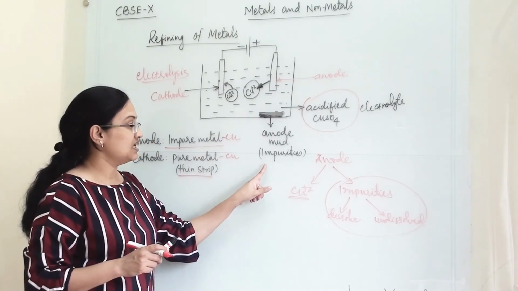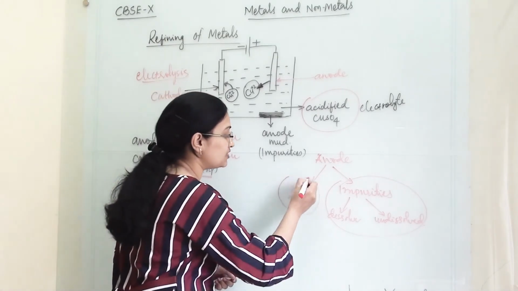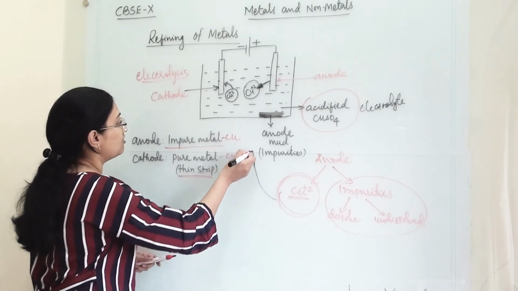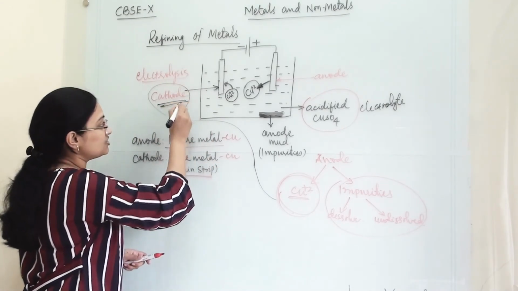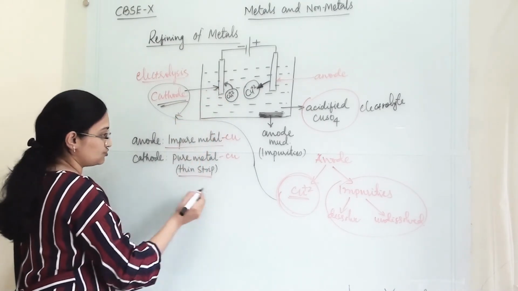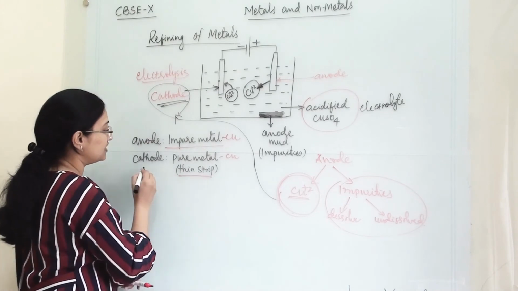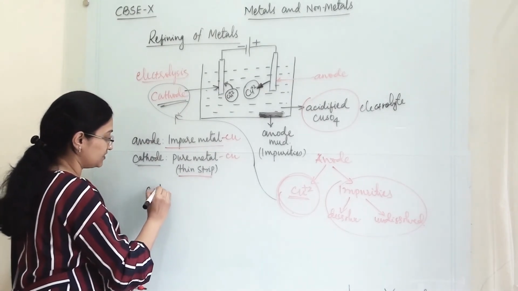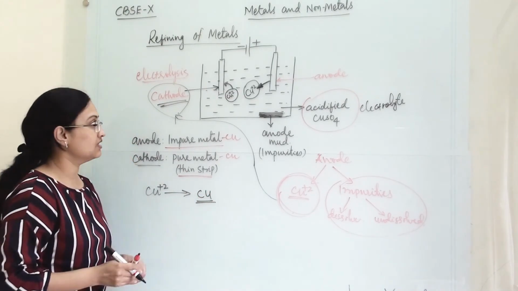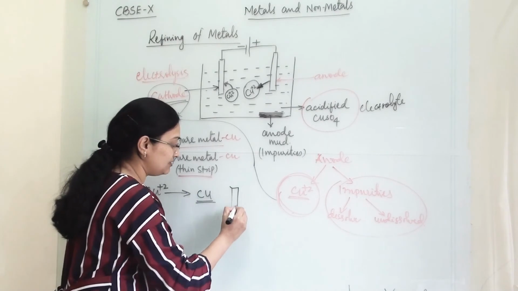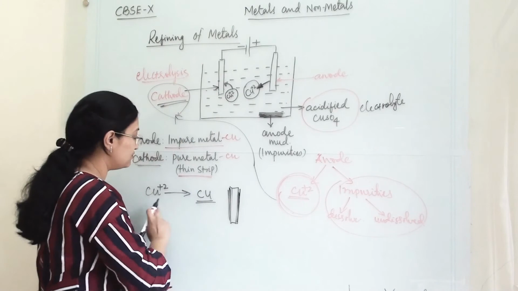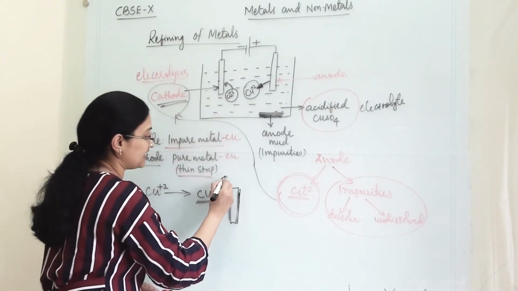Now whatever Cu+2 ions are coming out will migrate towards our cathode. So here it will migrate and there it will discharge. Once this Cu+2 ion comes in contact with the cathode, Cu+2 will get discharged and become Cu metal. So this copper metal will form a thin layer on this electrode. Which is this electrode? This electrode is the cathode.